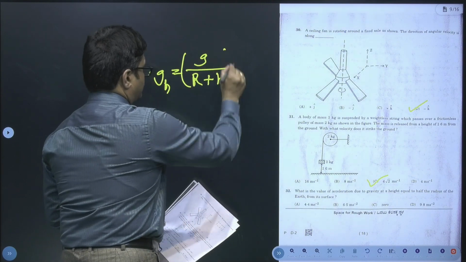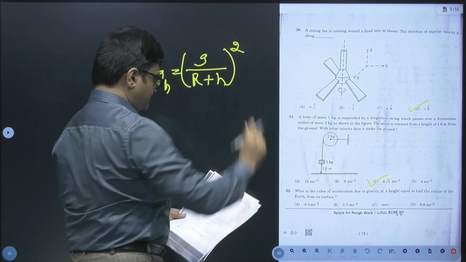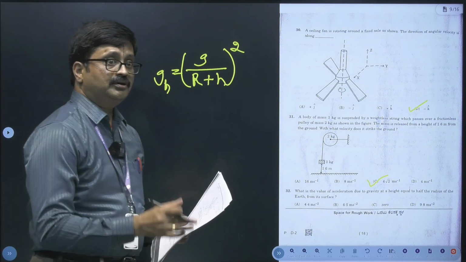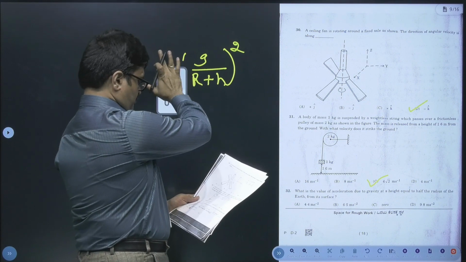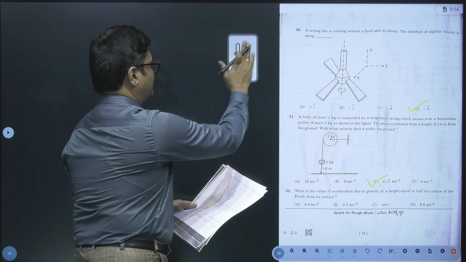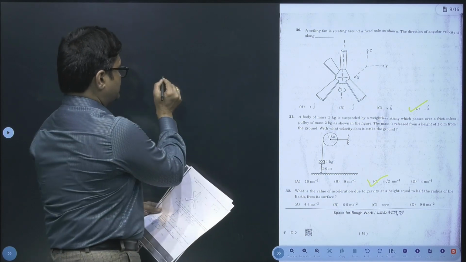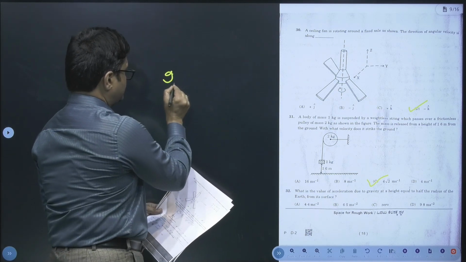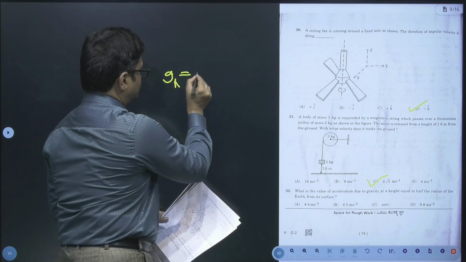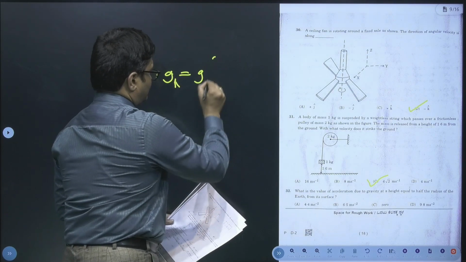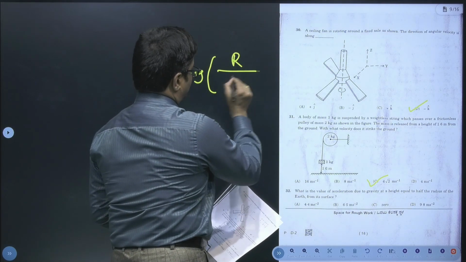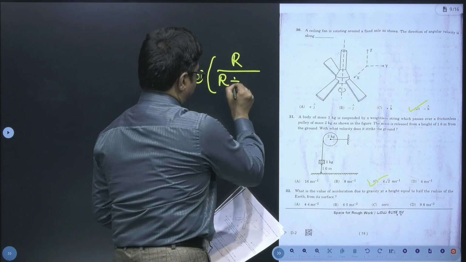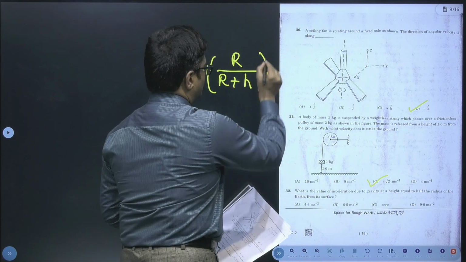Is it not? So if you just use this formula, and if you put, one minute, let me just rewrite it. I missed g here, so I will just rewrite it. g_h is equal to g into (R by R plus h) whole square. Is it not? It's whole square it is.